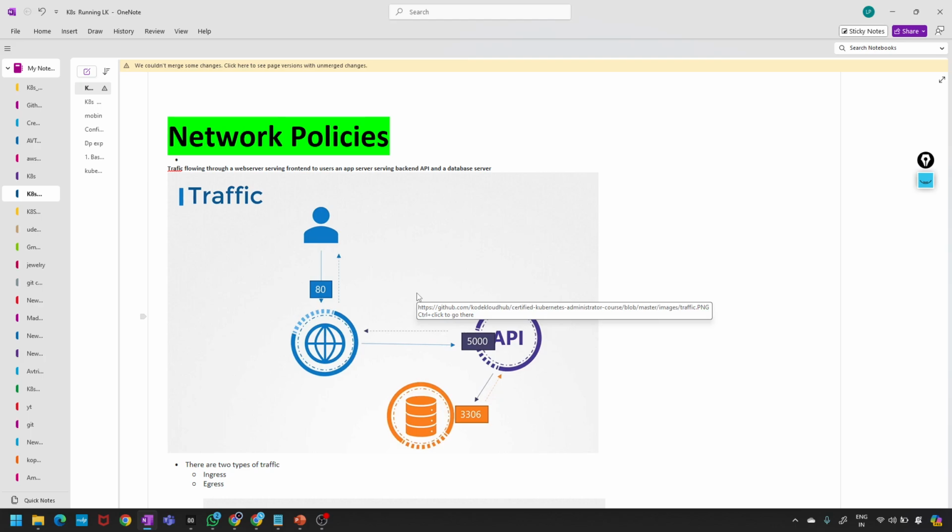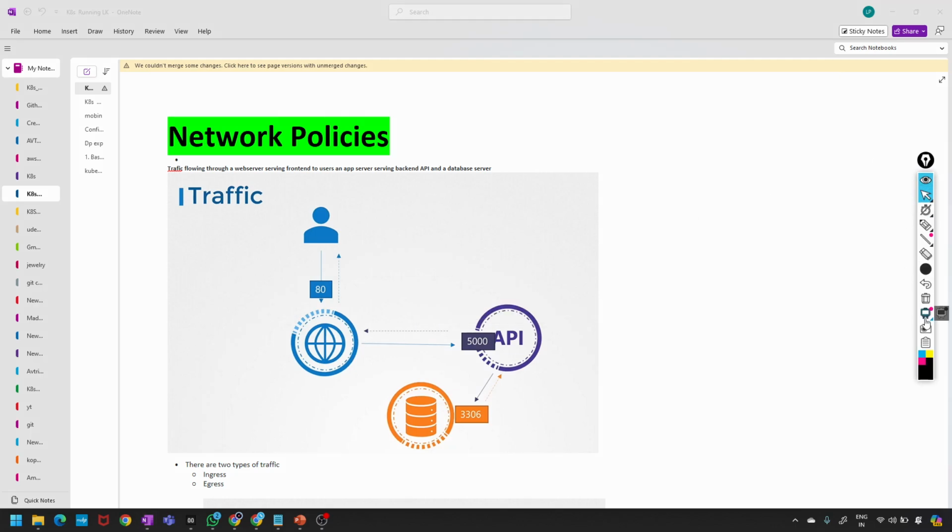Before we begin, we will start with a sample example of traffic flowing through a web app. For example, this is web, this is API, and this is storage.